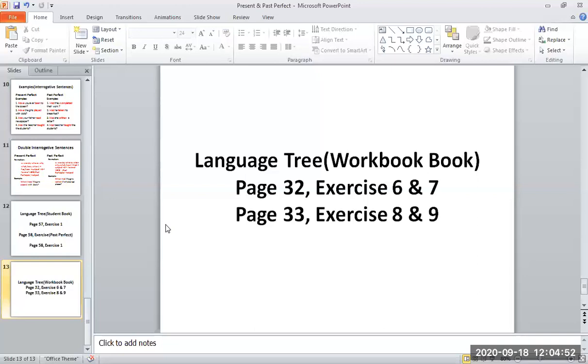Okay, I'm waiting for you to write the sentence. After I had washed my clothes, comma, I hung them out to dry.